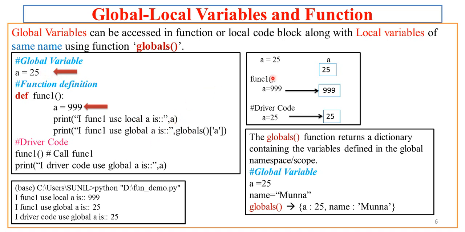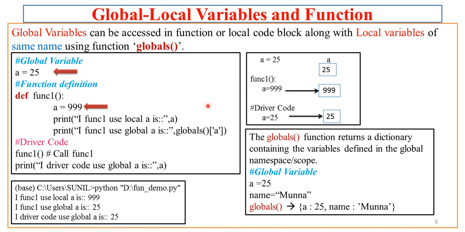So in this scenario we have a equal to 25, which is global a. In the function we have a, which is local a having value 999, and in driver code we too have access of a in print, which is again a global. So this is the scenario. That means we have local a and global a, which are available to func.